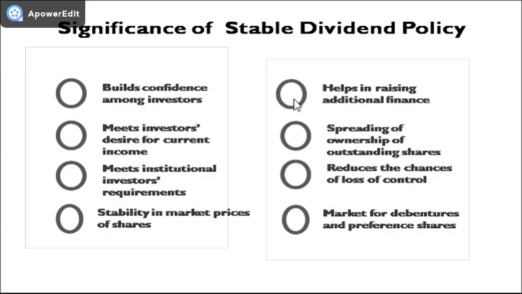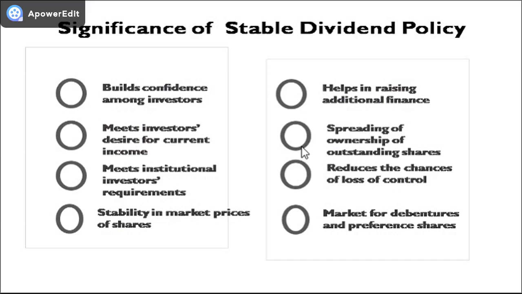Investors who purchase these shares tend to hold them for a longer period of time, and their loyalty and goodwill towards the company increases. If the company issues new shares, they would be more receptive to the offer. Thus, raising of additional funds becomes easy for such companies.